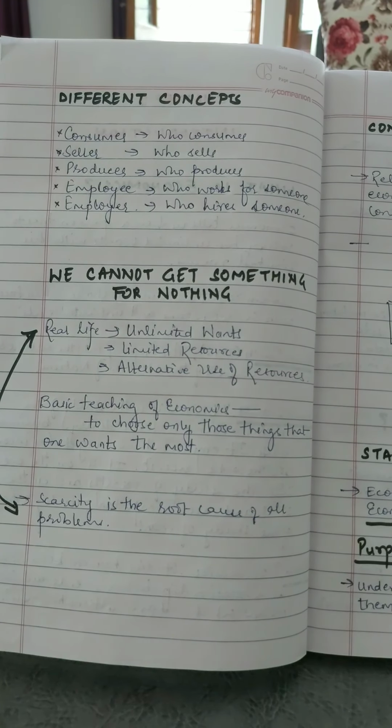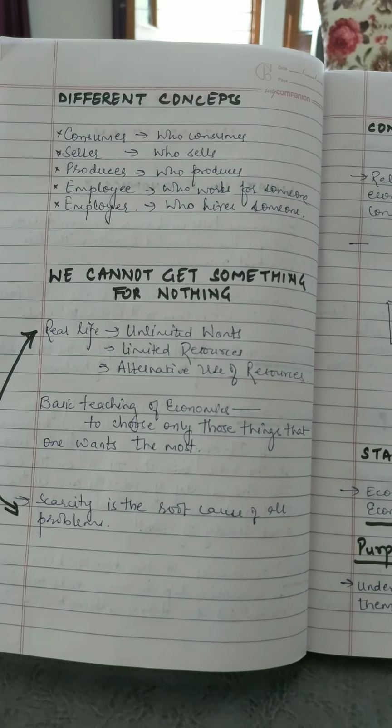So how we will choose, how we will decide, that again becomes the subject matter of economics, that is, the choice of the consumer, because there are n number of goods available in the market, but we have limited means to avail those goods and services. So we have to make a choice about what we want, whether we want to buy milk for consumption as it is, or curd, or cheese from the market, because we have limited money income. And with that limited money income, what I can afford is going to limit my choice.